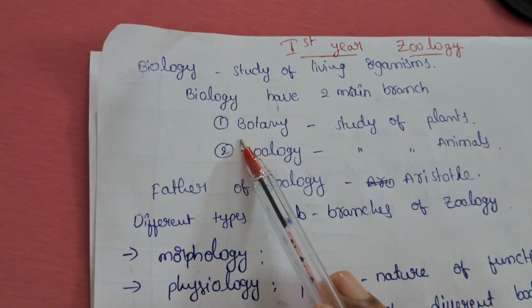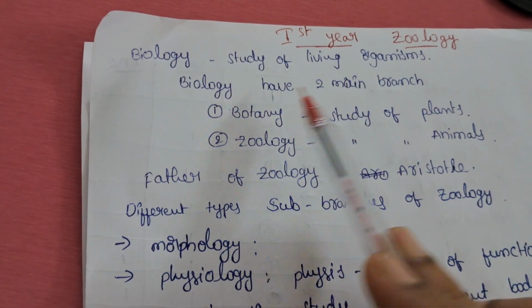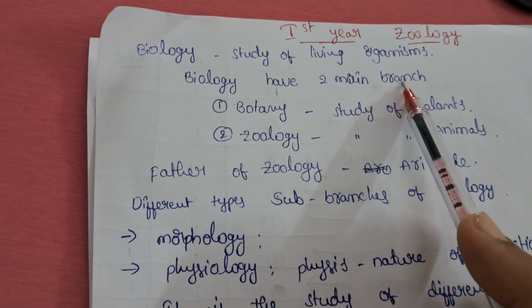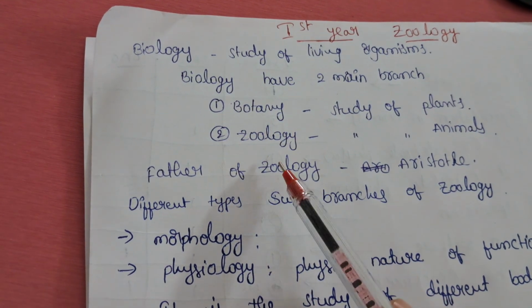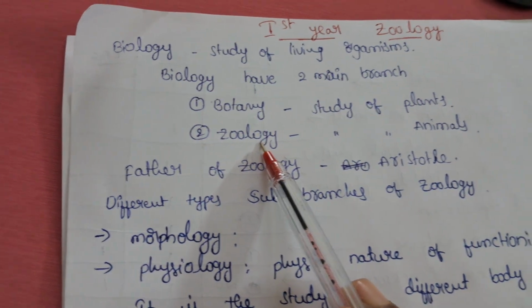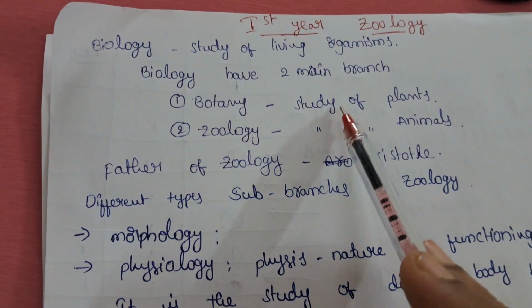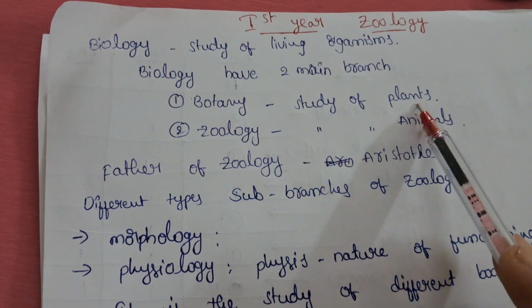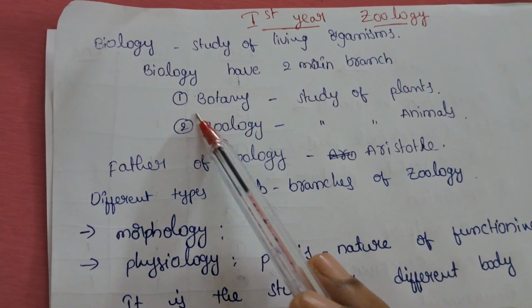Biology has two main branches. The first one is botany and the second one is zoology. Botany is the study of plants. In botany you study only plants.